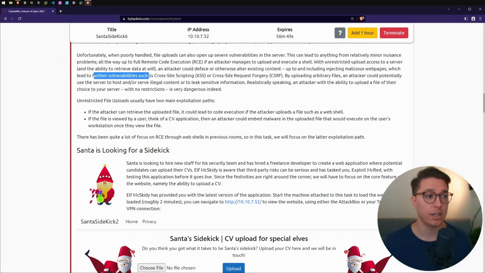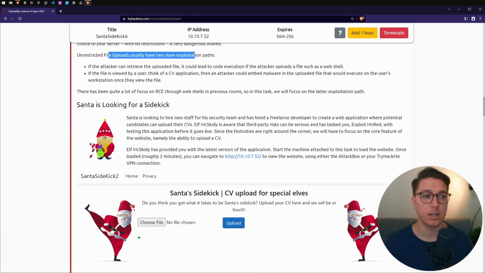And as mentioned earlier, further vulnerabilities like cross-site scripting, XSS, or cross-site request forgery, CSRF. By uploading arbitrary files, an attacker could potentially use the server to host and/or serve illegal content to leak sensitive information. So typically there are two main exploitation paths.